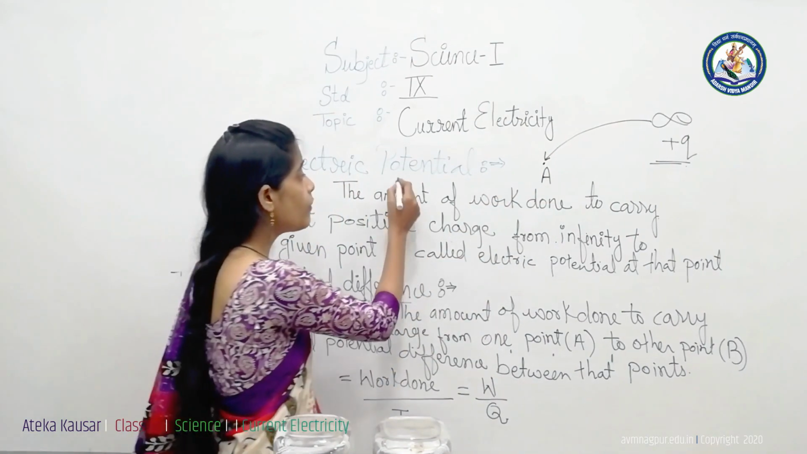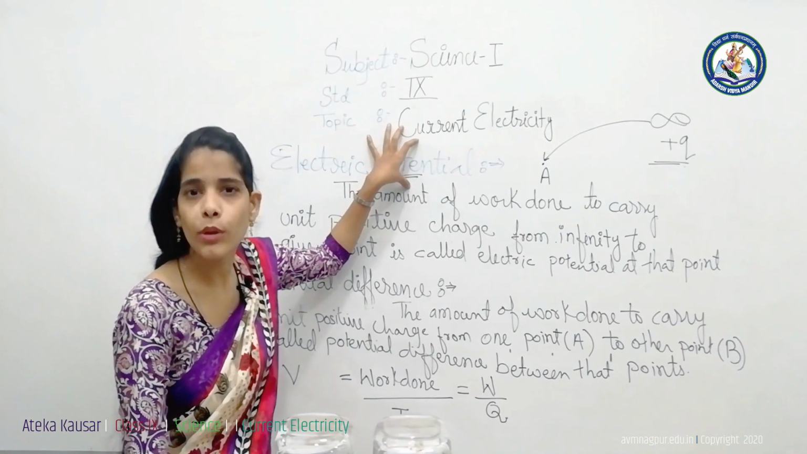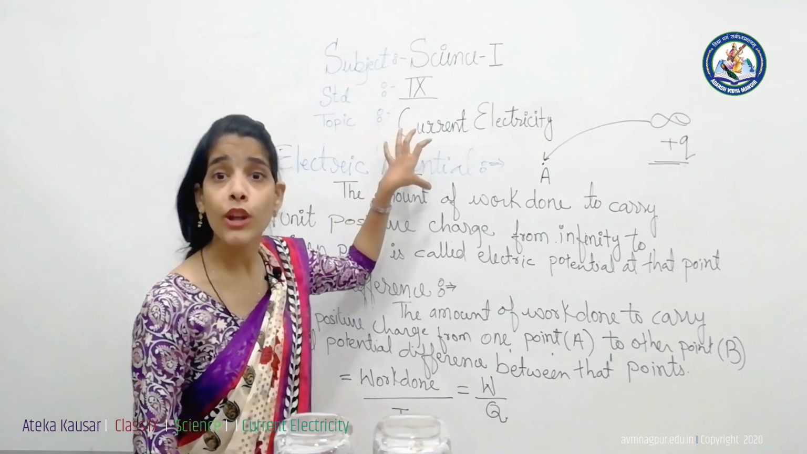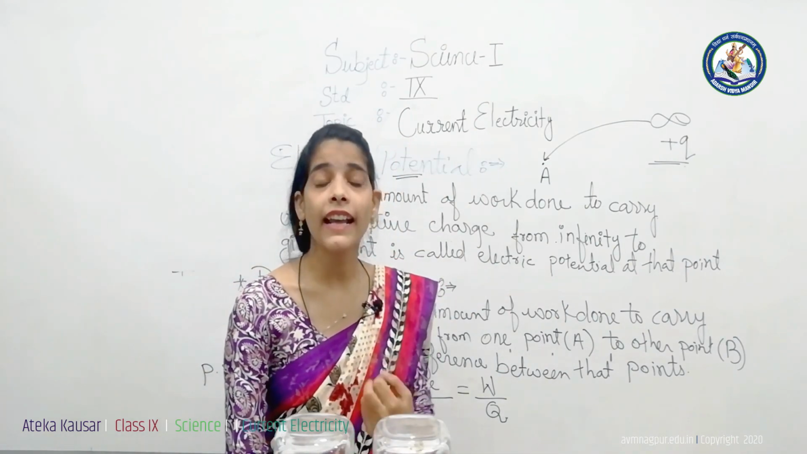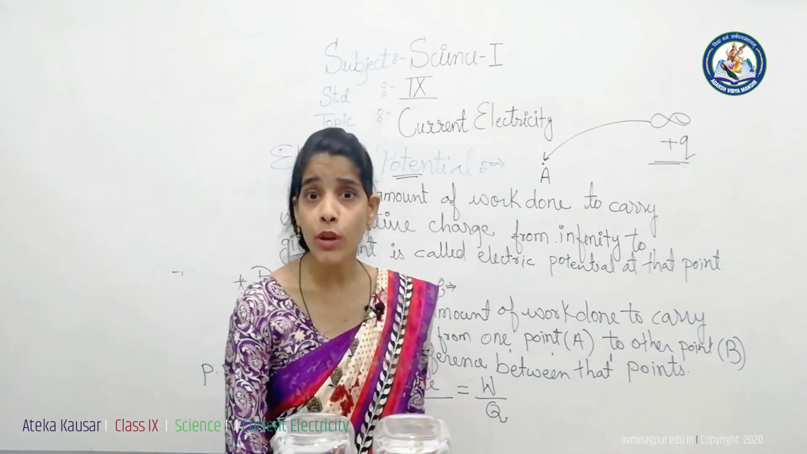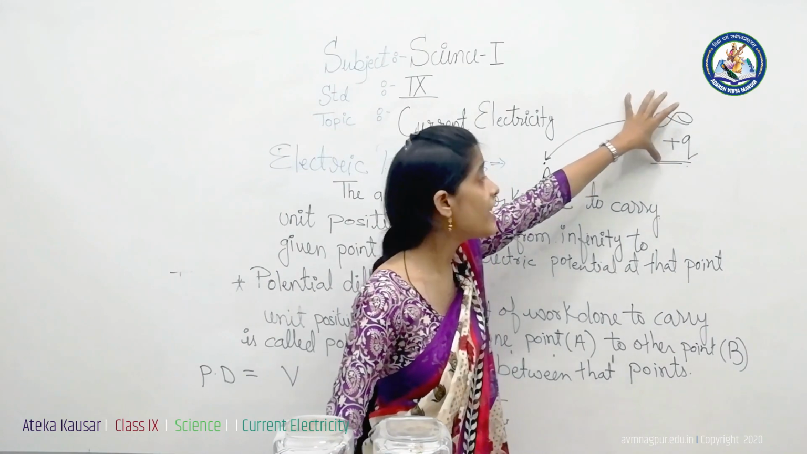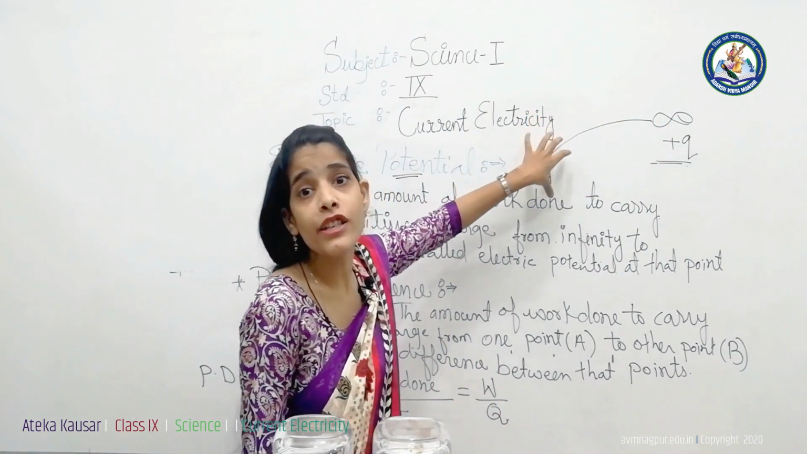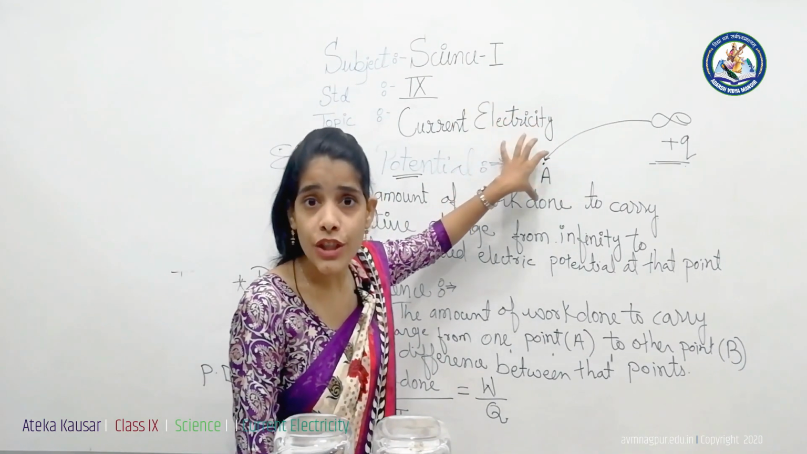And the word potential, have you learned or heard the word potential somewhere? Yes, in the last chapter we studied potential energy. Energy stored in a body, or energy due to the specific position of a body, is called potential energy. Here I supply some kind of energy to make that charge move from infinity to that point, and that energy stored in that charge is called electric potential.